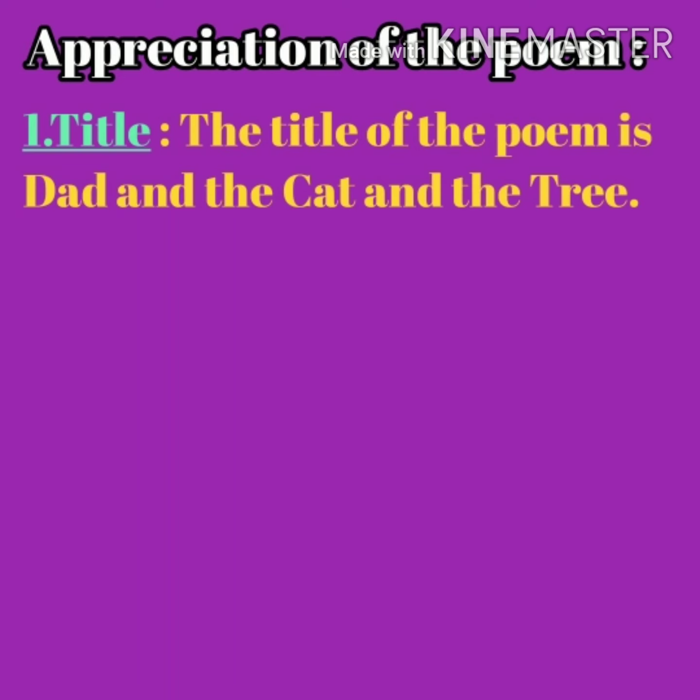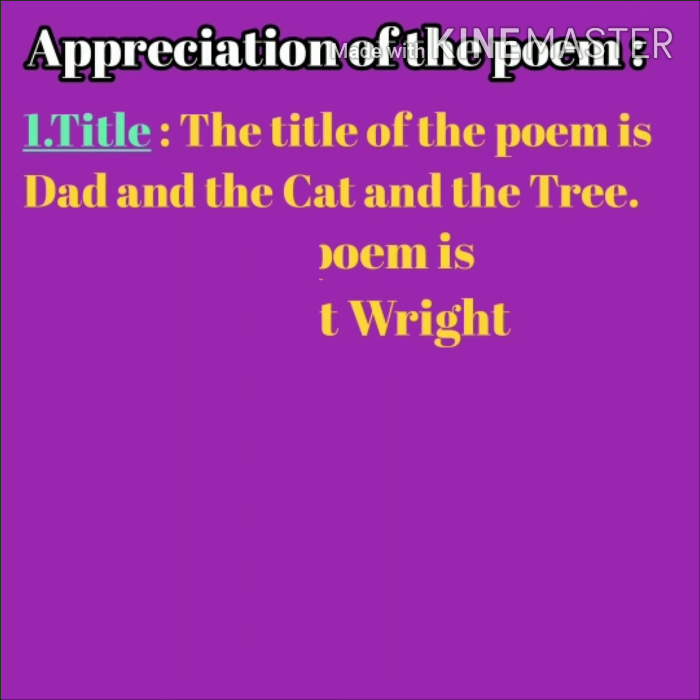And if you are going to write the appreciation of another poem, like The Good Natured Girl, you have to write down the title like this. The title of the poem is The Good Natured Girl, like this.